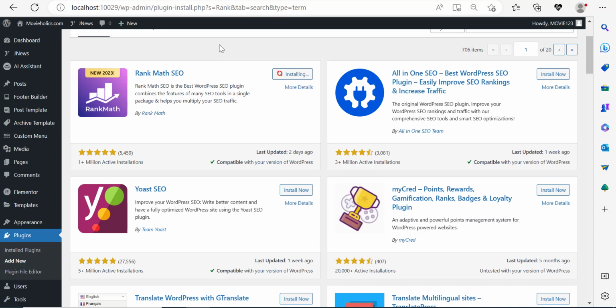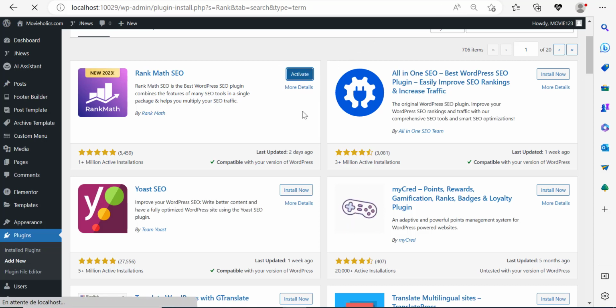And I'll show you later how you can use this plugin to optimize your posts for SEO and to turn it from a 7 on a scale of 100 SEO article to maybe a 90 on 100 SEO optimized article. So right now the plugin is installing, and we're just going to wait for a second here before we can activate it.